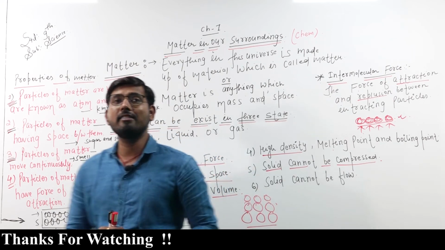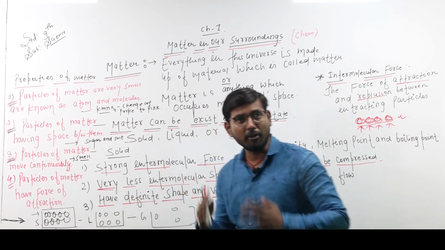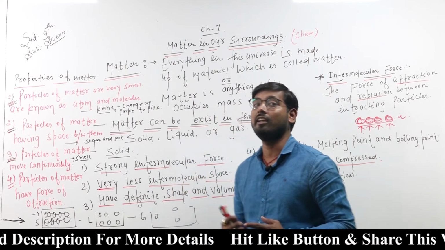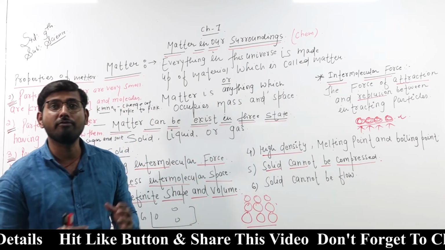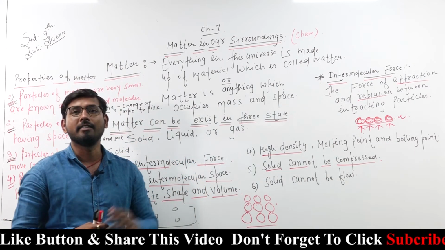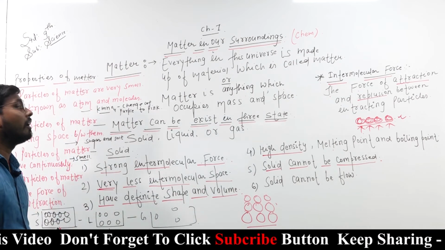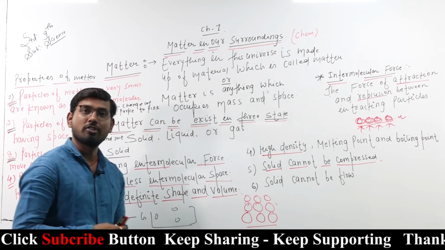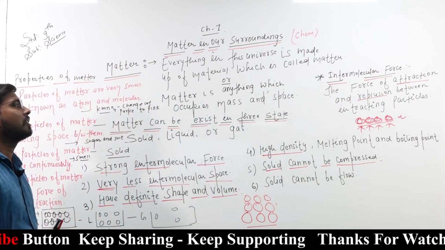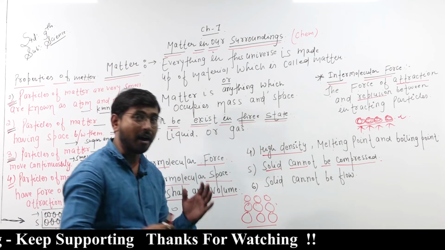Second, particles of matter have space between them. Third, particles of matter move continuously. And fourth, particles of matter have a force of attraction between them. Matter can exist in three states, either solid, liquid or gas. We will discuss each one by one.